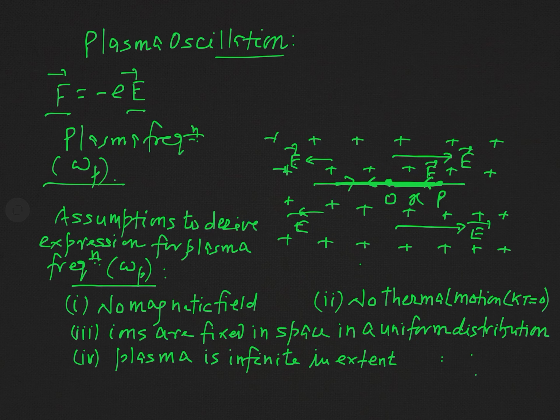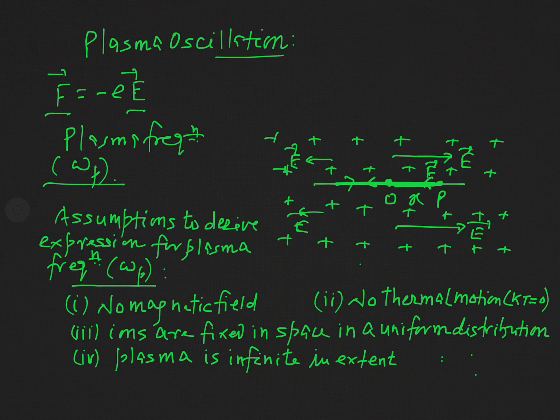Now, to find the expression for the plasma frequency, we make some assumptions. Actually, these assumptions have been taken by Tonks and Langmuir in their treatment of plasma oscillation. So we are going to consider all those assumptions which Tonks and Langmuir took while dealing with plasma oscillation.